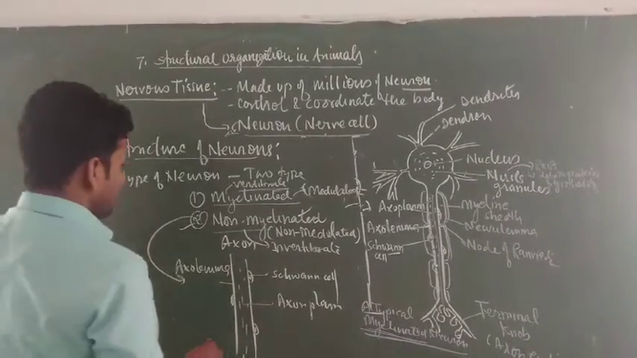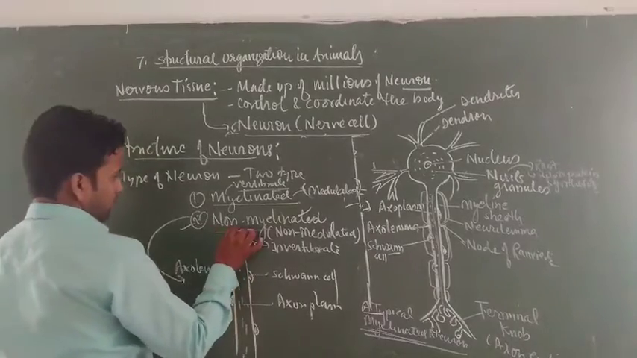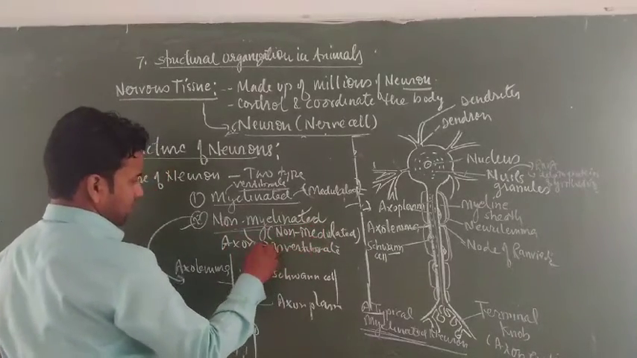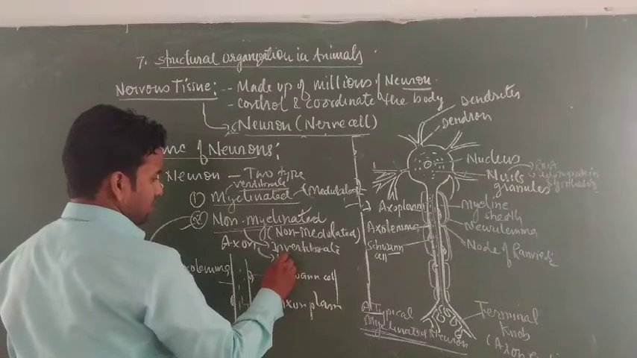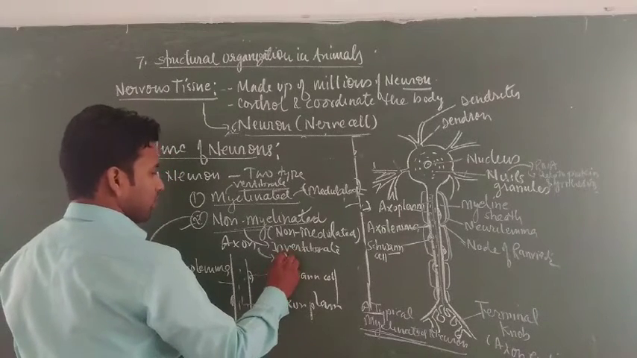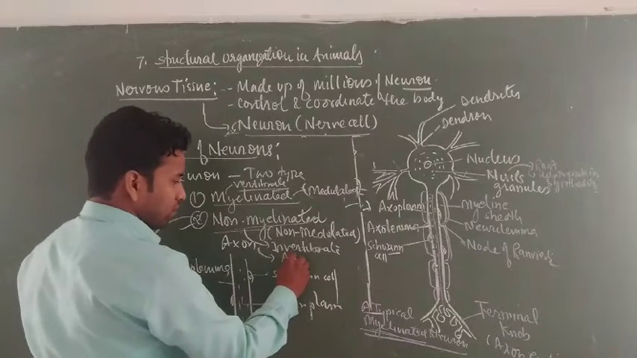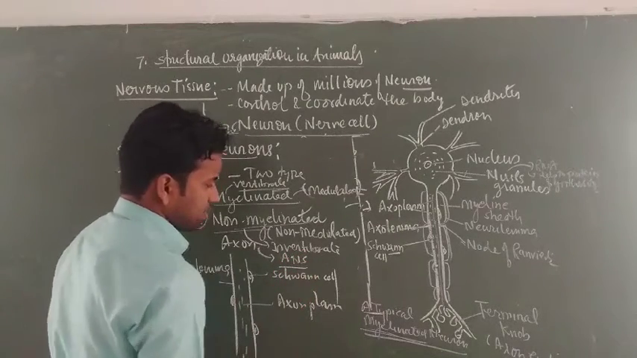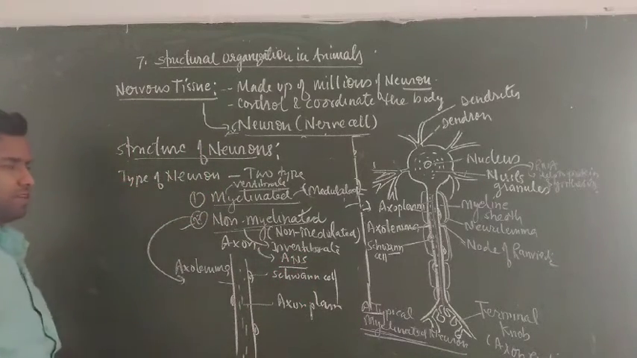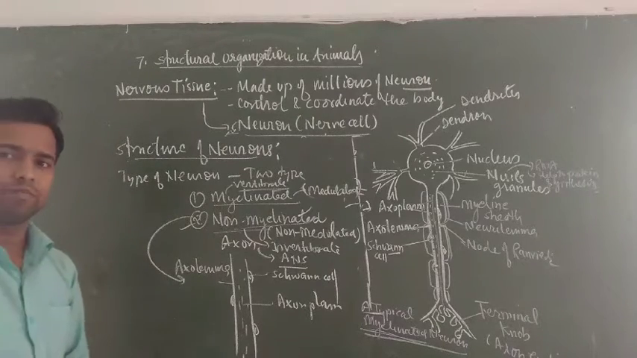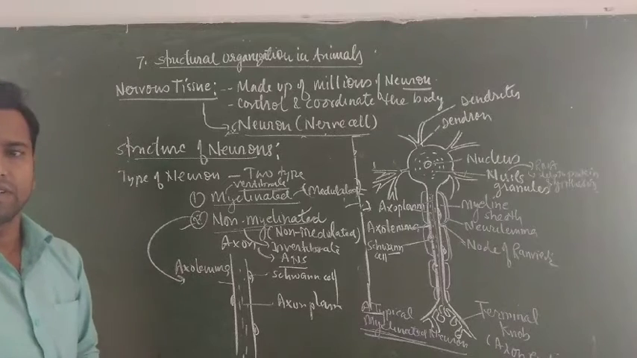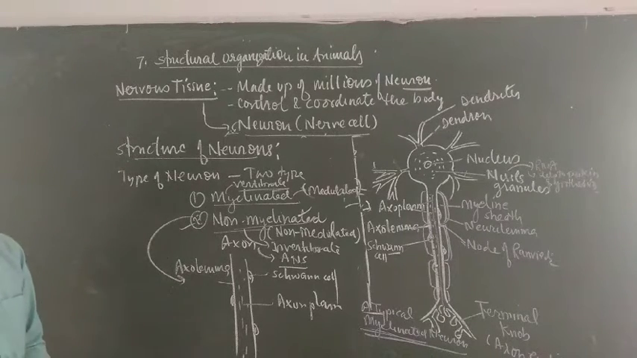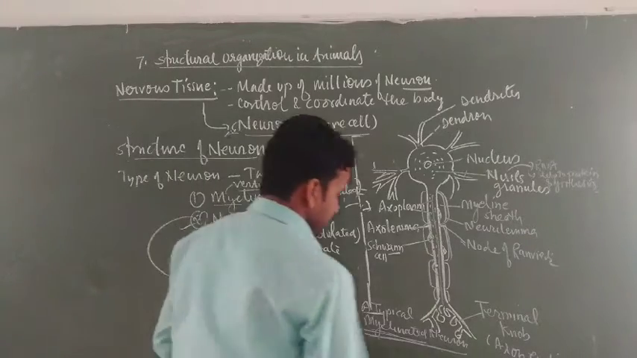Generally, non-myelinated neurons are also present in subvertebrate cells, like in the autonomic nervous system. Especially non-myelinated type neurons are present in the autonomic nervous system. Now students, this is a basic difference.